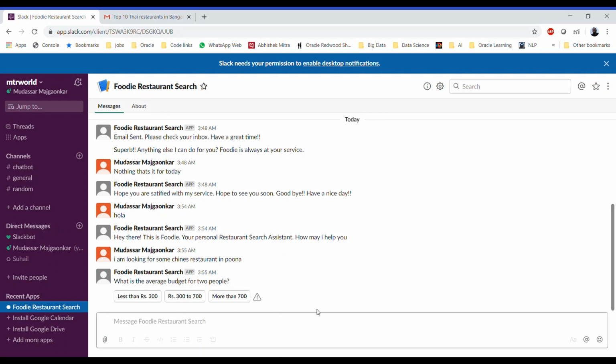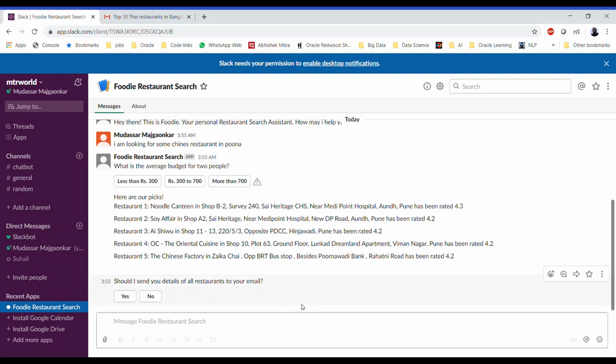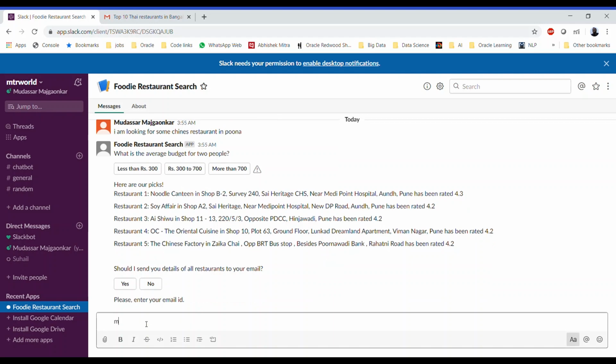Once you give the budget, it will show you the top five Chinese restaurants in Pune, sorted by the descending order of the user rating. Then it will ask you again if you need to send out the email of these restaurant details. If you say yes, it will ask for your email ID. Let's again enter the same email ID.